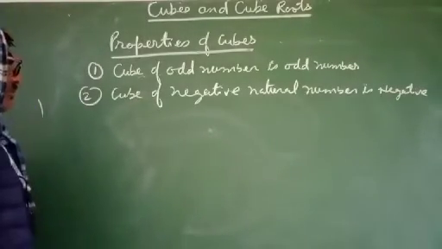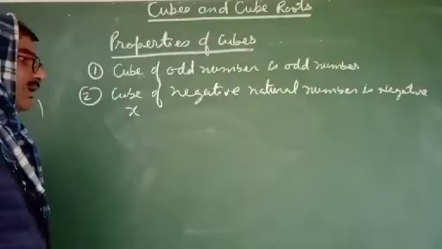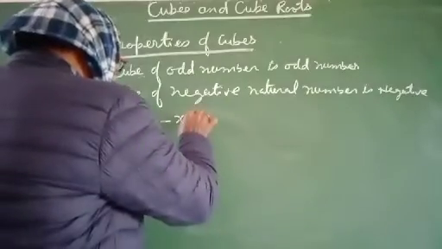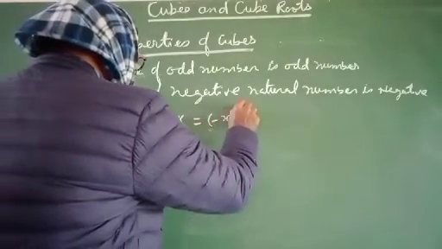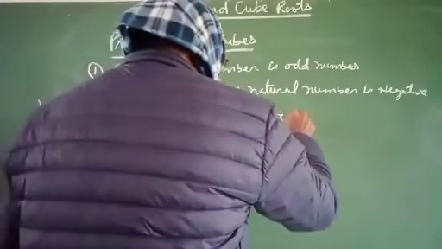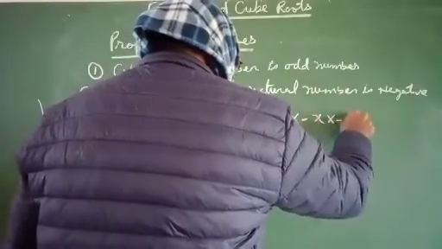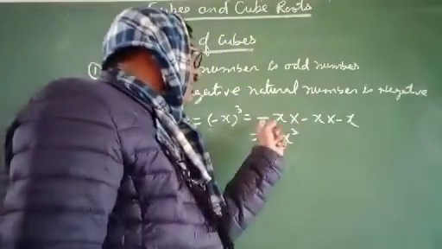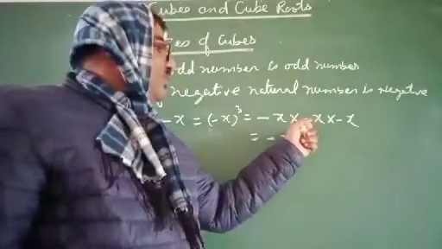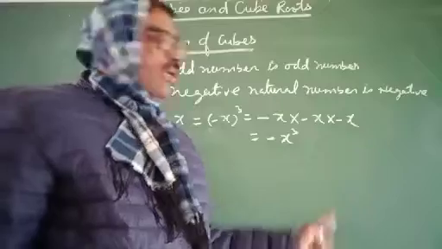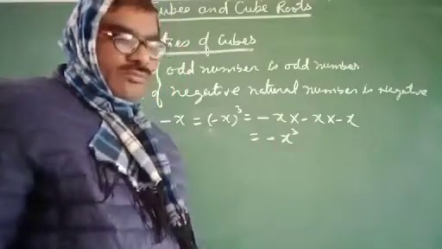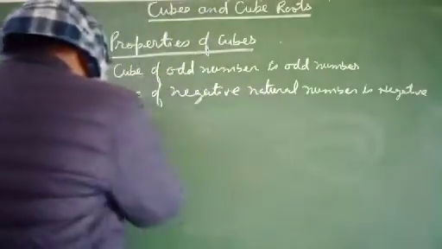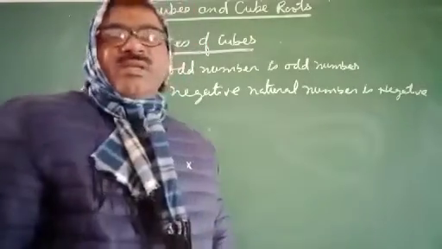If you take x, a number, and you take minus x, minus x is negative, and the cube of minus x will be minus x into minus x into minus x. Because when you multiply minus by minus it will be positive, and positive multiplied by negative will be negative, so it will be minus x cube. So the cube of any negative number is a negative number.